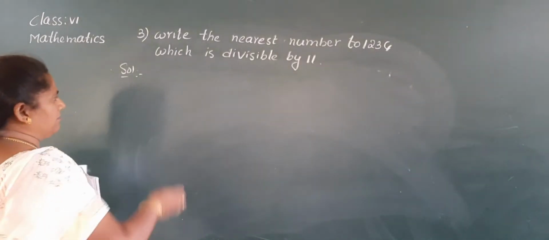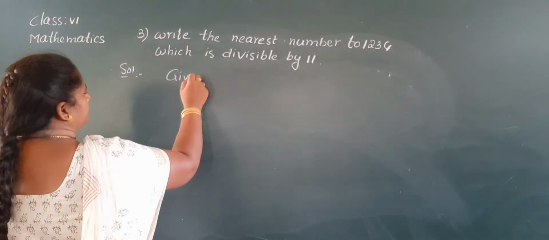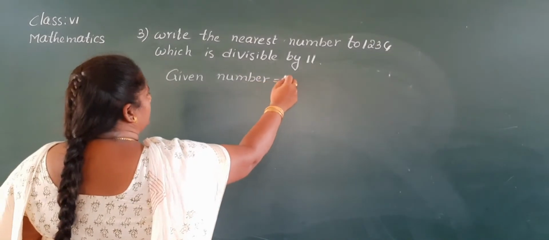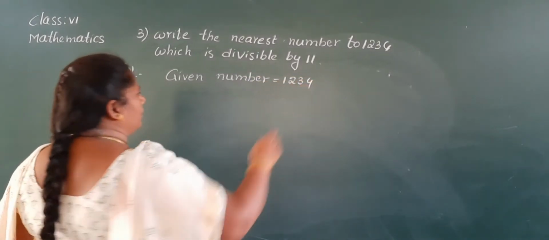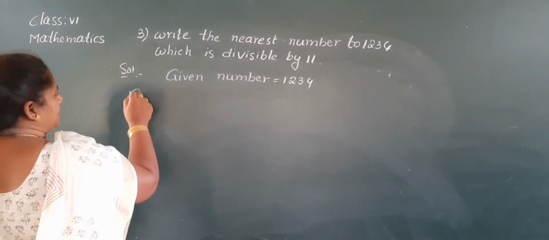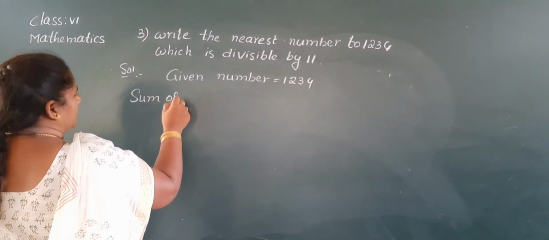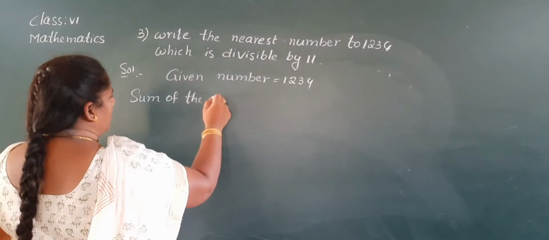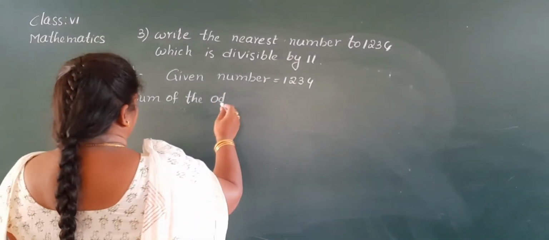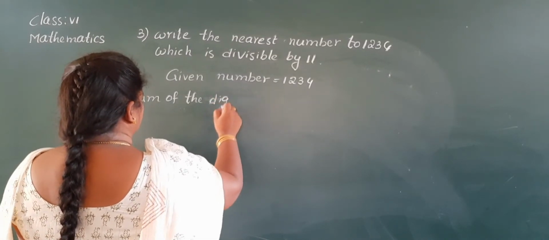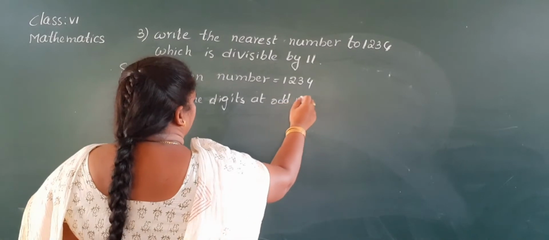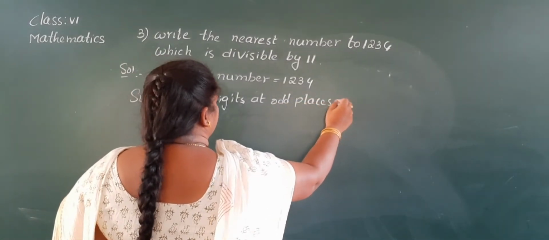So first, the given number, 1234. In this number, first, the sum of the digits at odd places.